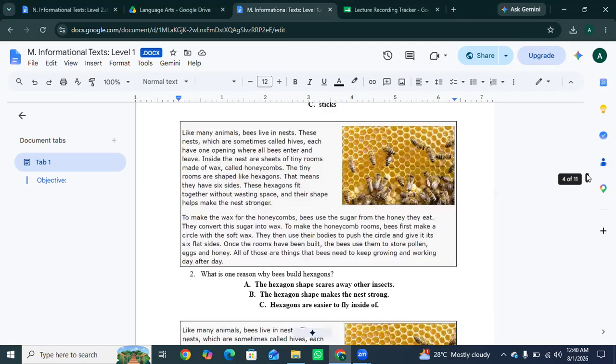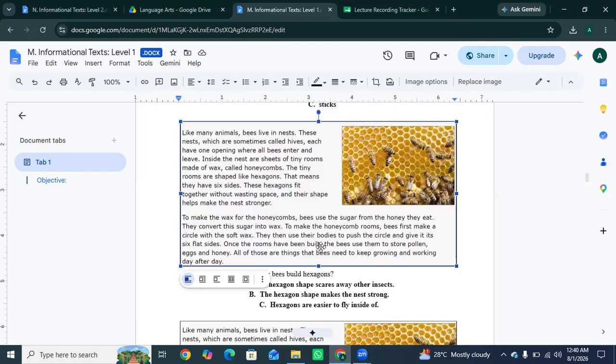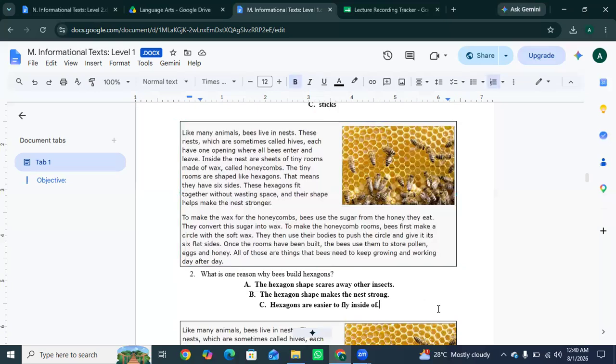The next one is what is one reason why bees build hexagons? Because the hexagon shape makes the nest strong. Hexagons fit together perfectly. They make the hive stronger, save space, and use less wax.